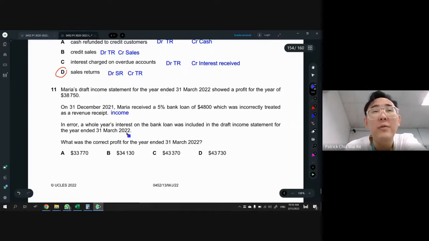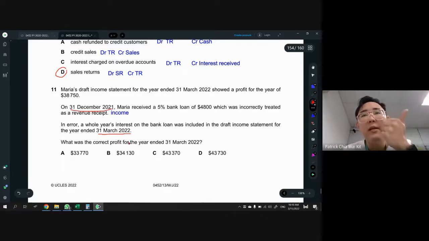include the whole year, which is not supposed to, because the year end is 31st March 2022. We only got this loan from December 31st. That means there's only 3 months, that is January, February, and March. So there should be only 3 months. You shouldn't include the whole 12 months. That's what they're trying to say. So we have to find the correct profit for the year.